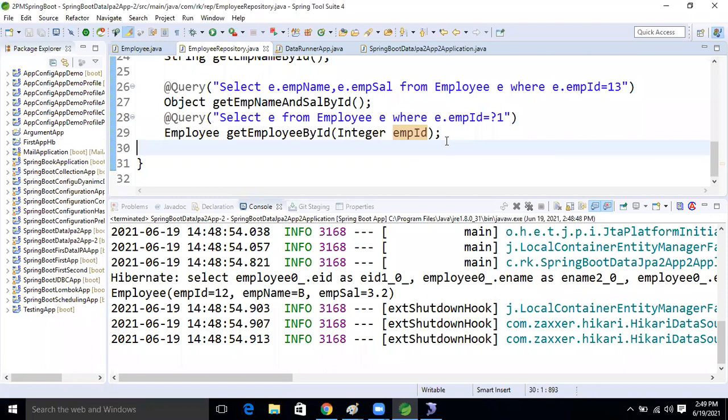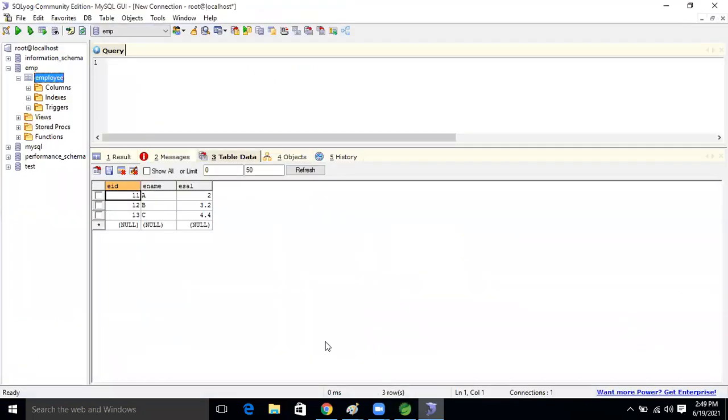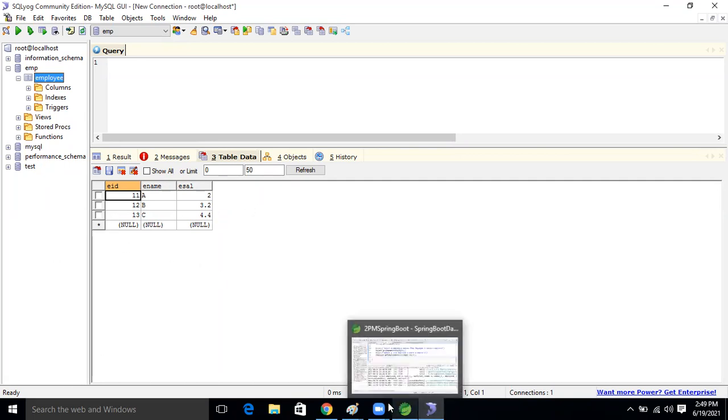So our query is: EMP ID, EMP name and salary. We want to select a record based on all three. Based on that, we will pass the ID, and we will also pass the name, and the salary, and a matching row will come as the output. Okay, this is our query now.